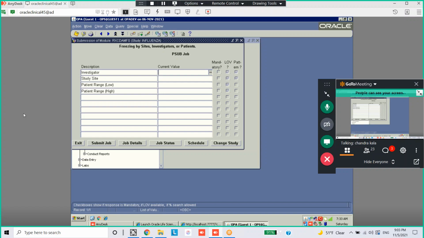So if you select investigator and freeze, whatever DCIs and DCMs are assigned to the investigator will all be frozen. If you select the site, it will freeze the site related DCIs and DCMs.